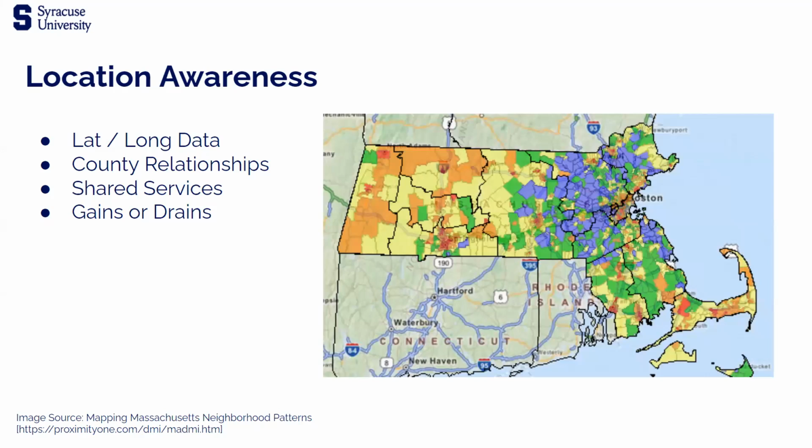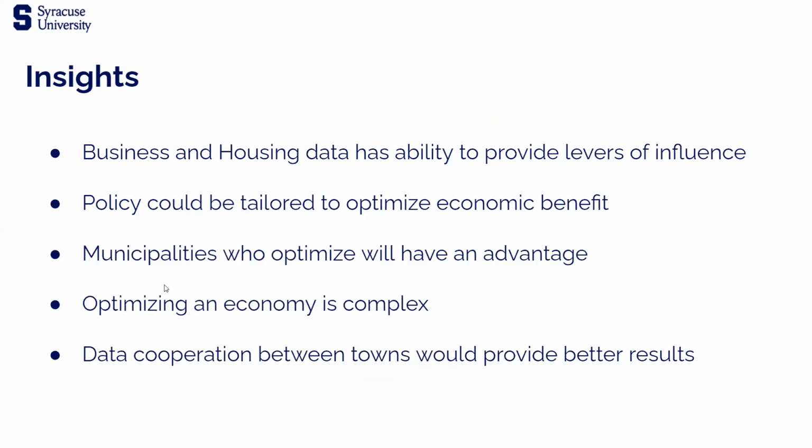One of the key things that we really found would have been valuable was being able to take in the lat long. We did have it available, we just didn't have the time to really incorporate it. But there is a pretty high likelihood that the locales that are near each other and share services have a special relationship, and they either help or potentially even hurt economies near them. And we believe having that value in there really would have improved the overall training of the model.